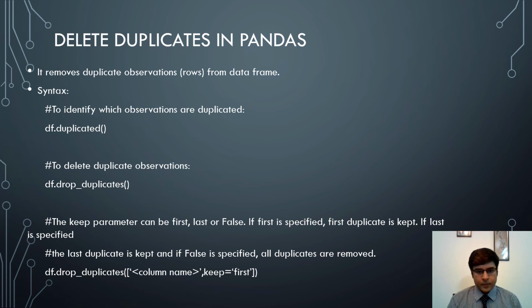That means a value that is duplicated is kept, its first occurrence is kept, but other values are deleted. Other rows or observations that are duplicates of that value are deleted. And if last is specified, the last duplicate is kept in a similar way. And if false is specified, all duplicates are removed. So this is the format finally: df.drop_duplicates, column name, and keep is equal to, for example, first.